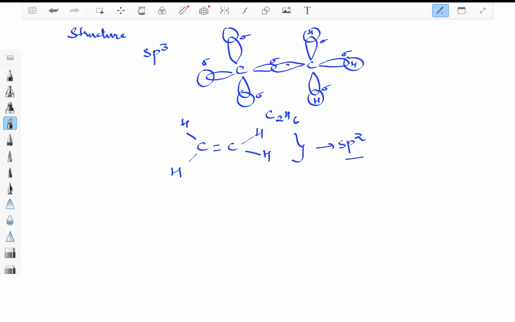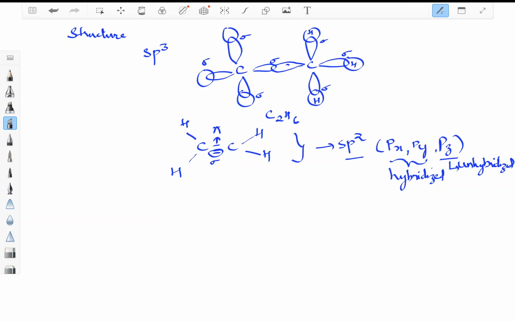Why is it sp2 hybridized? Because the p orbital has 3 orbitals, px, py and pz, out of which only two orbitals are hybridized and pz is unhybridized. That means this particular bond which we have seen here is sigma bond and this one is pi bond.